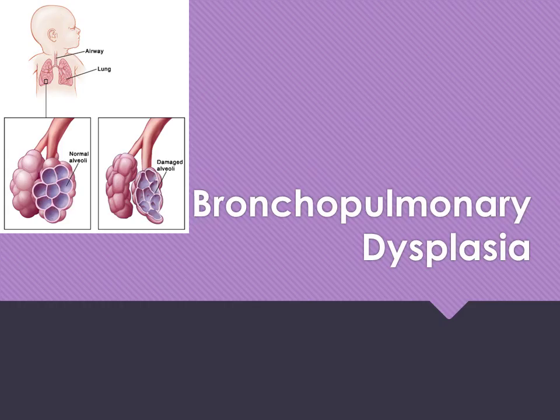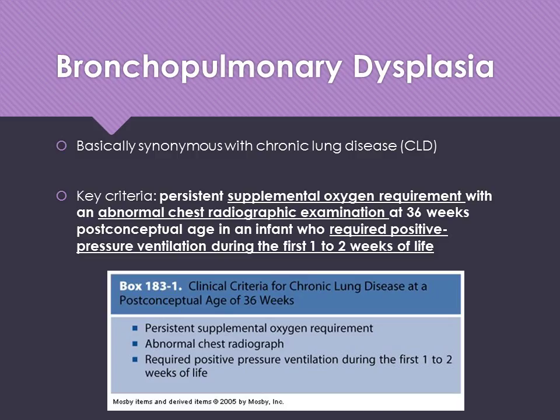We're going to move on to the second chronic lung disease, which is bronchopulmonary dysplasia. Bronchopulmonary dysplasia is essentially synonymous with chronic lung disease. The key criteria are persistent supplemental oxygen requirement with abnormal chest x-rays at 36 weeks post-conceptual age in infants who require positive pressure ventilation during the first 1 to 2 weeks of life.